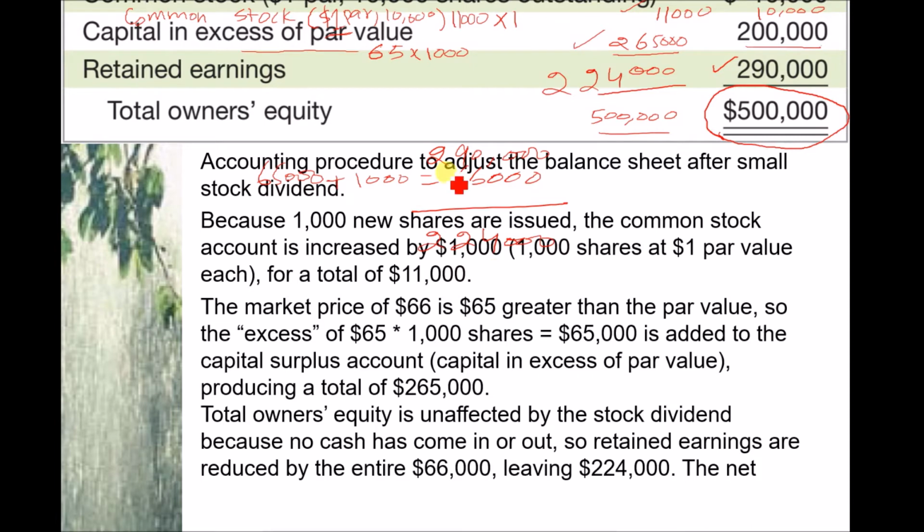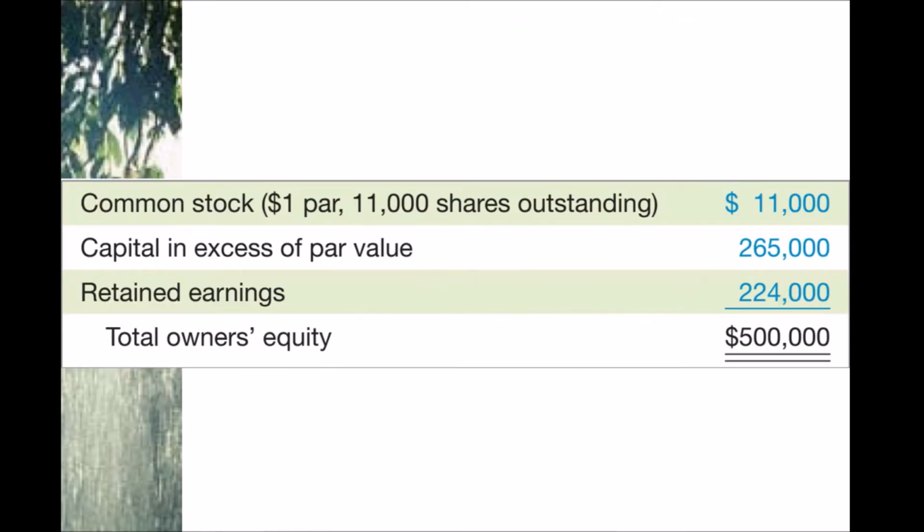Now you can read these calculations from here, and this is how our new balance sheet will look. First, if there is a small dividend, we have to adjust our common stock.